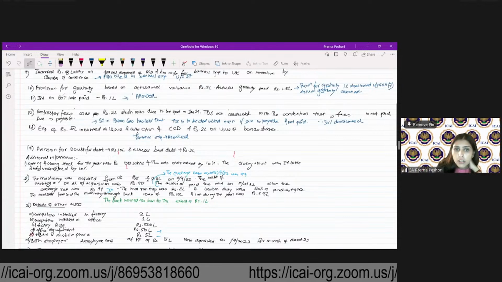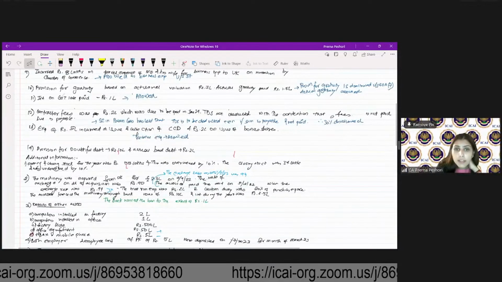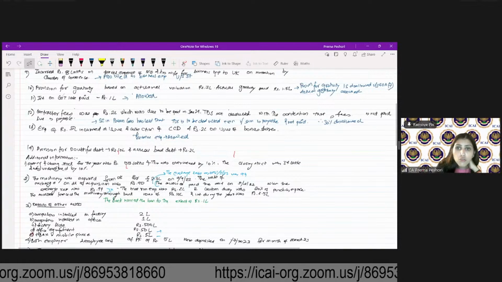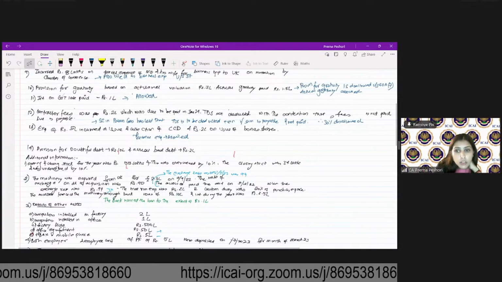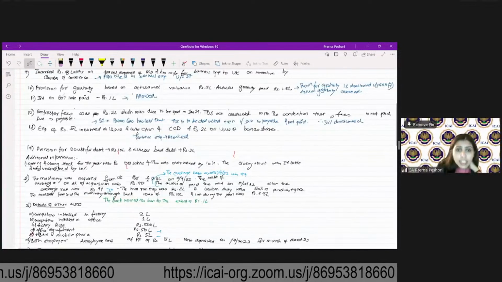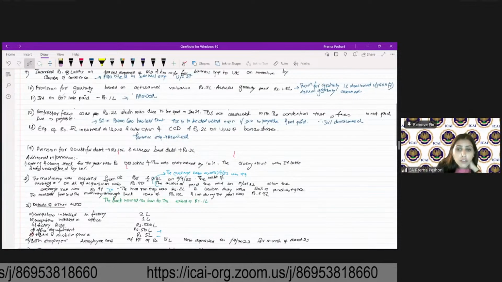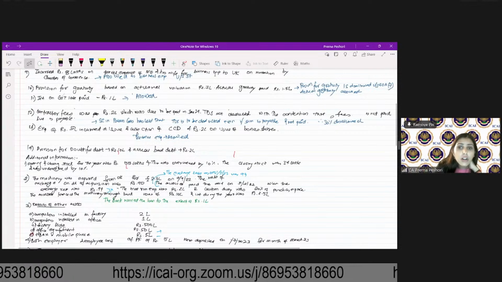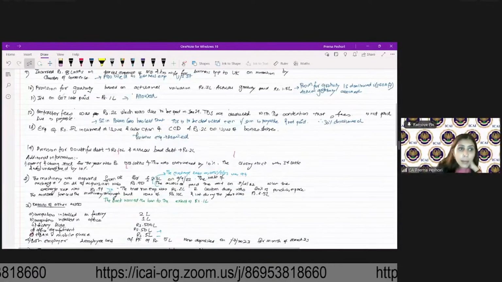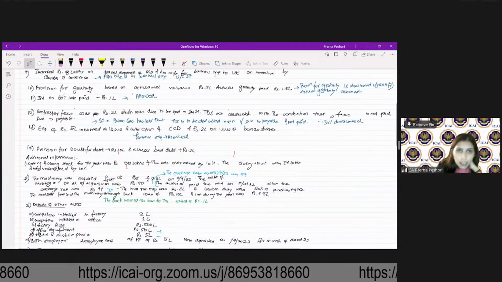Are we clear? So when compulsory convertible debentures are issued, at that time also it is revenue expenditure. The Supreme Court in ITC Limited has held, and even in the case of General Insurance Corporation, the Supreme Court has held, that this is a revenue expenditure as the capital structure remains the same.